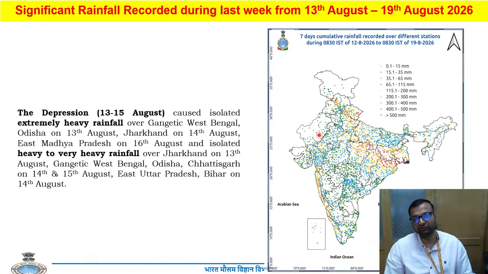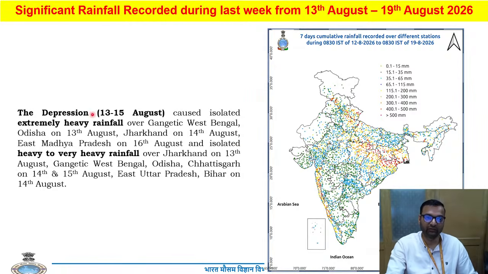Now, under the influence of these two depressions and their track, if we look at the rainfall that has occurred during the past week, you can see that the rainfall is also following the same track which the depression has formed. We all know that in the southwest quadrant of the depression, extremely heavy rainfall happens. So you can see that over North Odisha, South Jharkhand, Chhattisgarh, Northeast Madhya Pradesh, there were stations reporting 500 mm rainfall cumulatively over these 7 days.